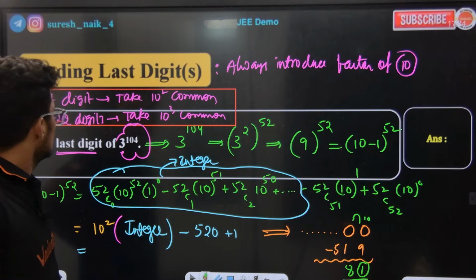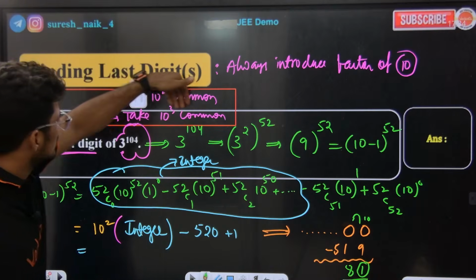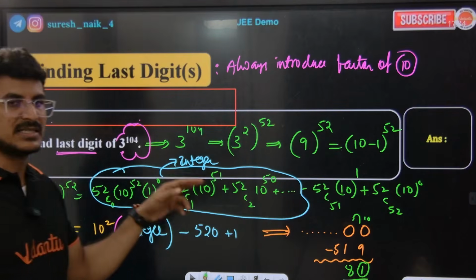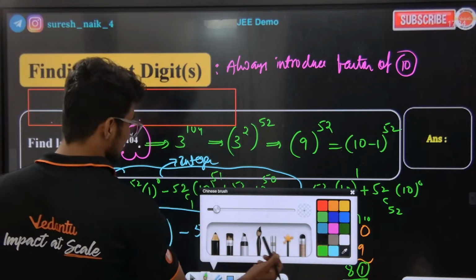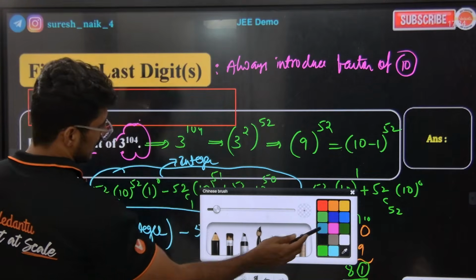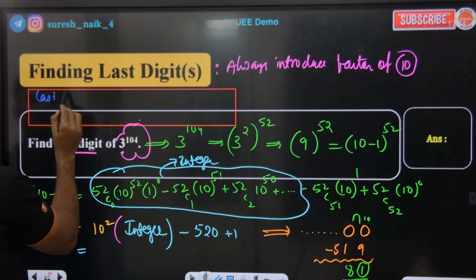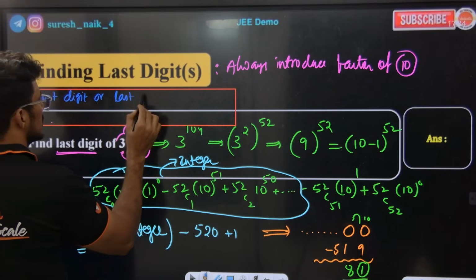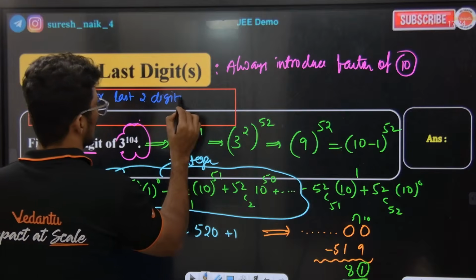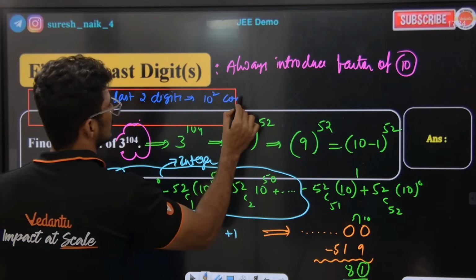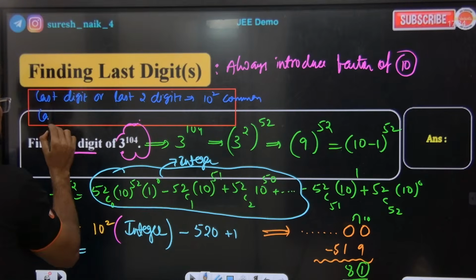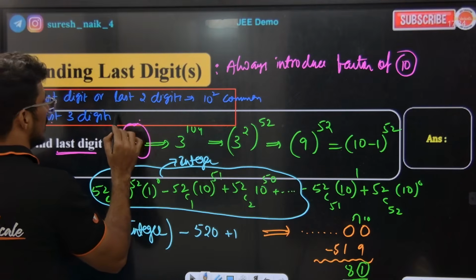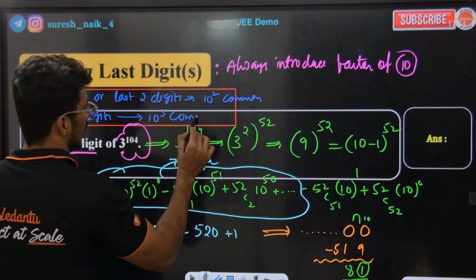We got the last digit. The last 2 digits are also the same, Babu. Here, if I take the last digit and second last digit, we took 10 square common. Listen to the class. I'll tell you something here. For the last digit or last 2 digits, take 10 square common. For the last 3 digits, take 10 cube common. This will work. Make sense.